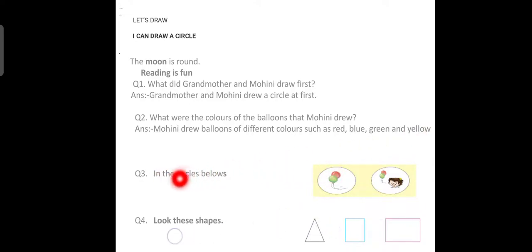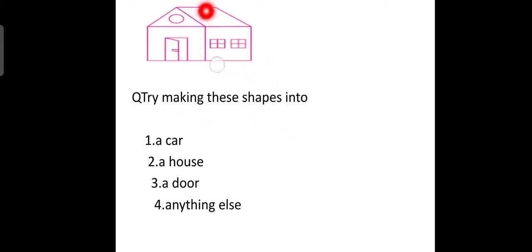And this one is in the circle below, you have to draw like this. Okay, this is the balloon where Mohini drew her face. And look at this shape. See, this is a triangle, this is a square and this is a rectangle. Now see, this is a house, and try to make this shape into a car. With these shapes, circle, triangle, square, rectangle, you have to make a car, a house, a door or anything else. Okay, and you have to do this activity by yourself.